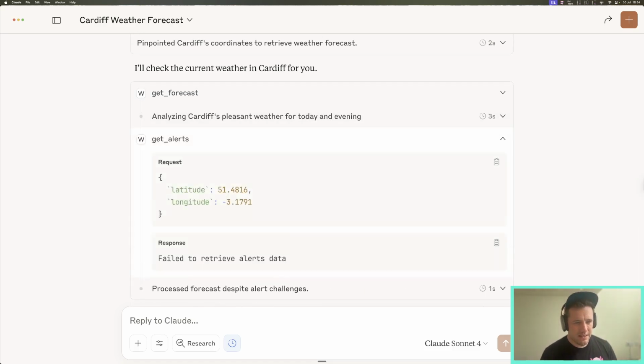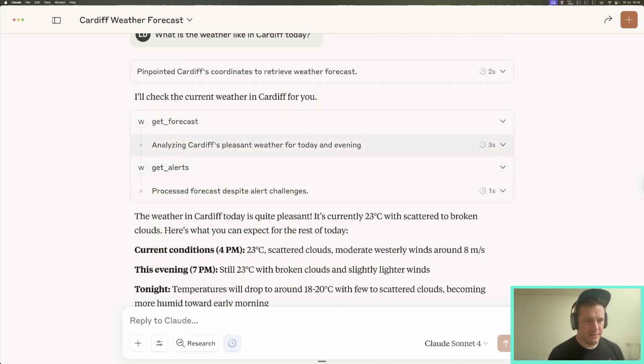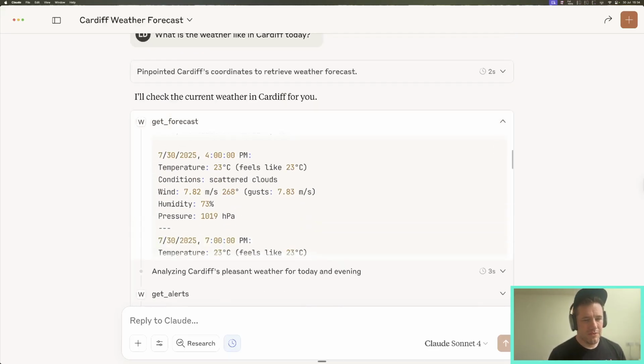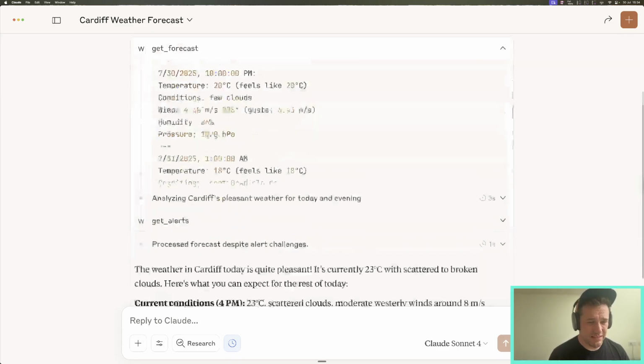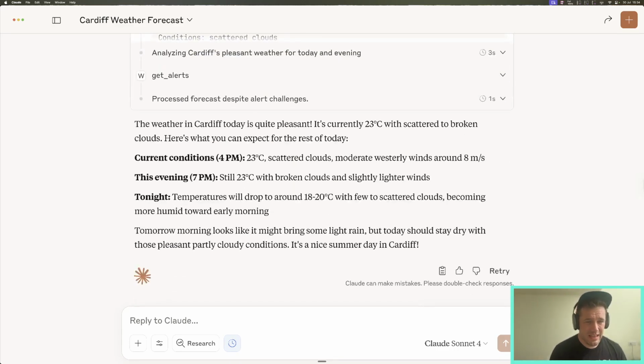And then, if we go up here, we can see that Claude has returned the data. The MCP weather has returned the data to Claude, and Claude's reviewed this, and Claude has responded with more of an English response, more of a, dare I say, human response in a conversational way to see what the weather's like today.